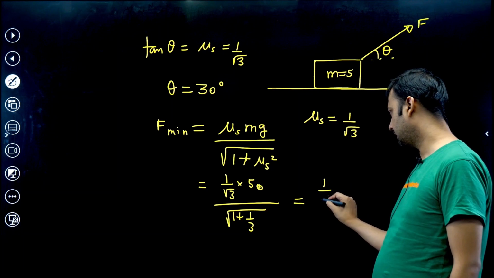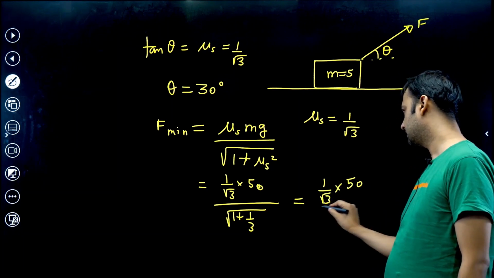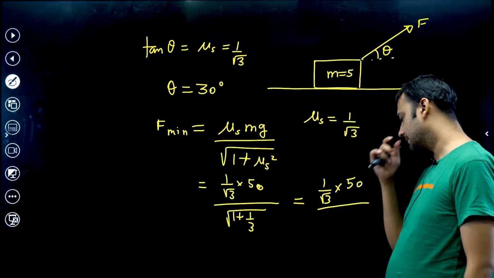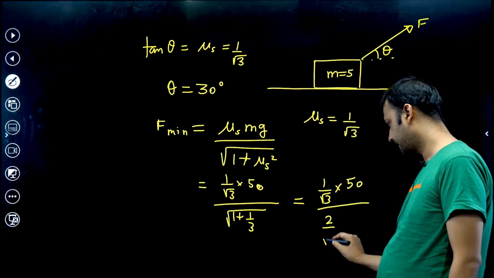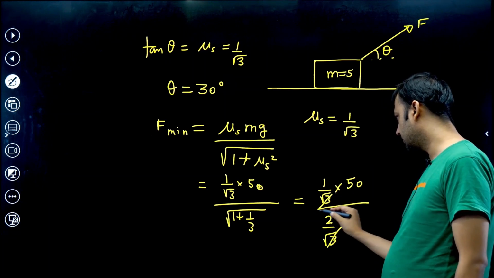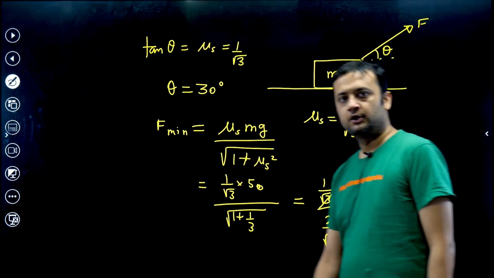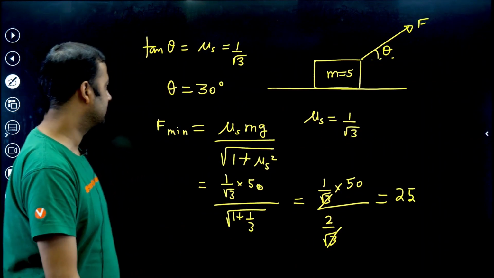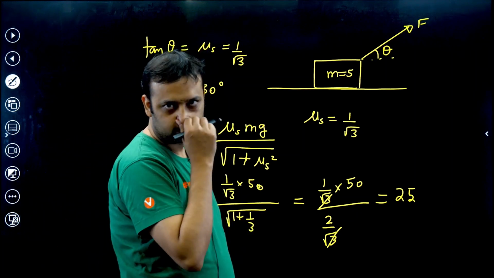So 1 by root 3 into 50 divided by, this will become 4 by root 3, so this will become 2 by root 3, right? So root 3 is gone, so 50 by 2, 25 Newton. 25 Newton will be the minimum value of force that needs to be applied so that the block moves.